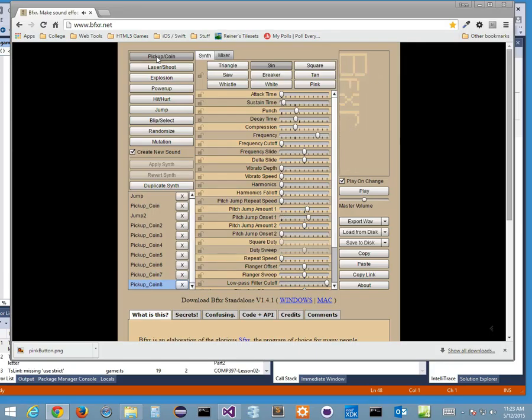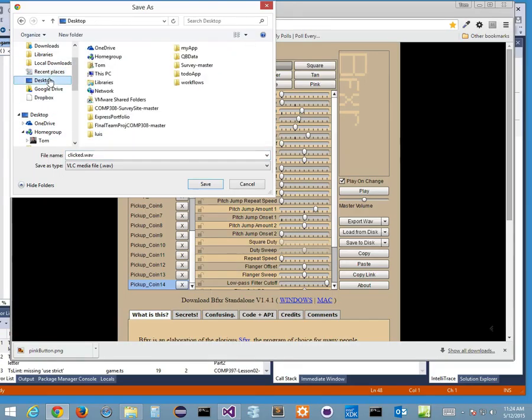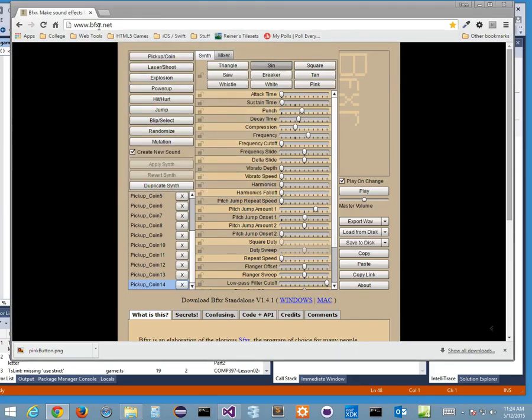No, no, no, too long. I like that one. Okay, let's export the wave, right? I'm exporting the wave file. Pickup coin 14.wave. We'll call this clicked.wave. That's the sound. I'm going to put this on my desktop again, just to keep it simple. Here's my clicked wave sound. And again, I did this on bfxr.net. You can do the same thing if you want, right?